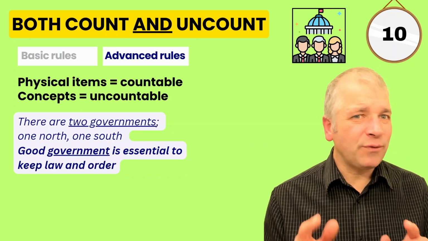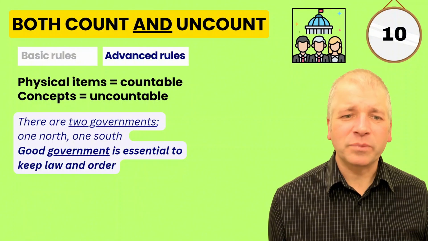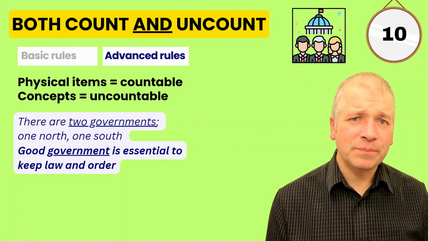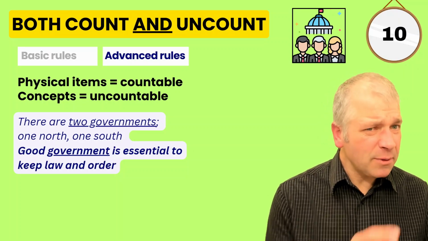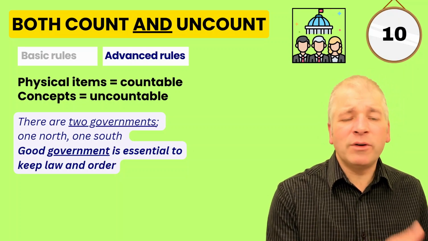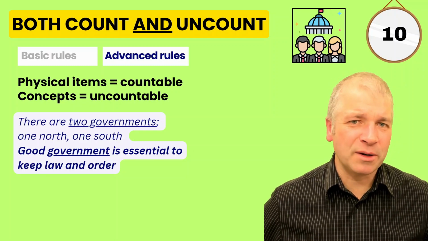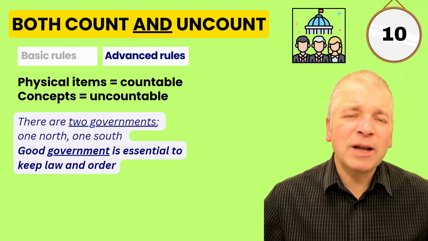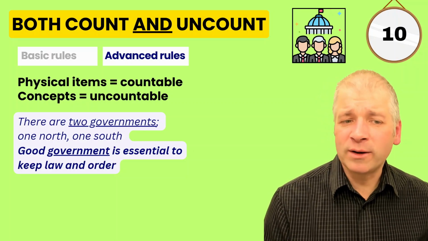Now for some more advanced rules on words that could be both countable and uncountable. Physical items are usually countable, but sometimes physical items, when they transfer into concepts, become uncountable. Let's take the word governments to explain this. Let's imagine you live in a country where there are 2 governments, one in the north and one in the south.